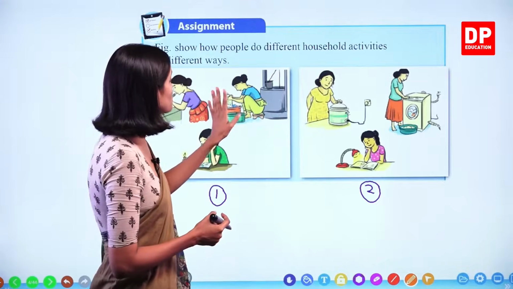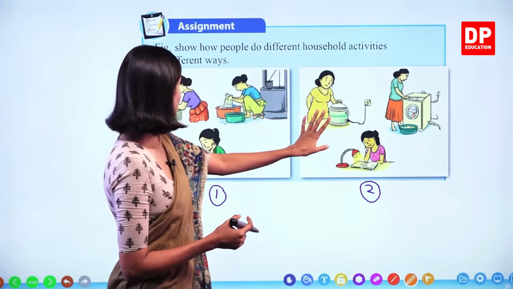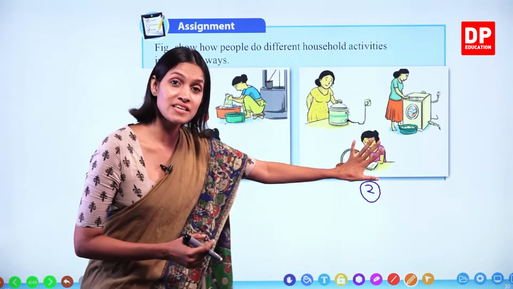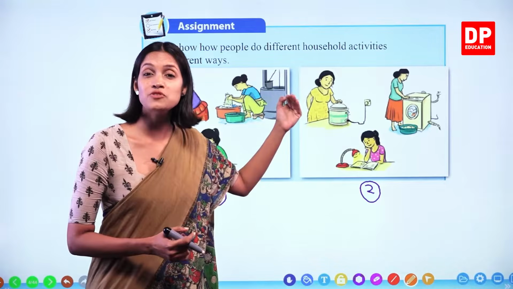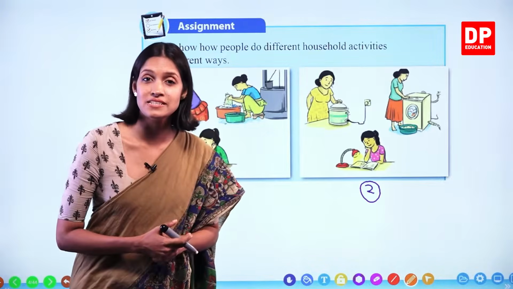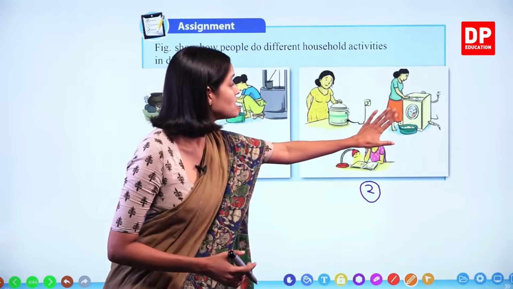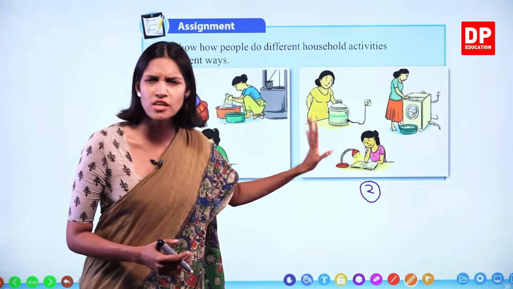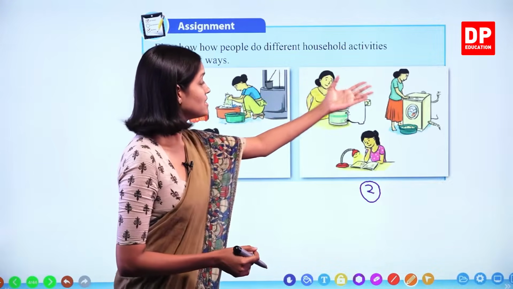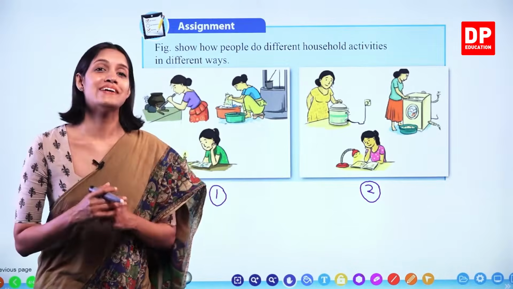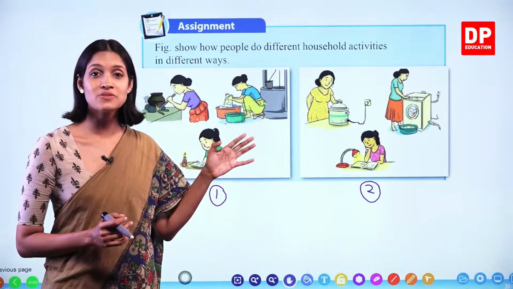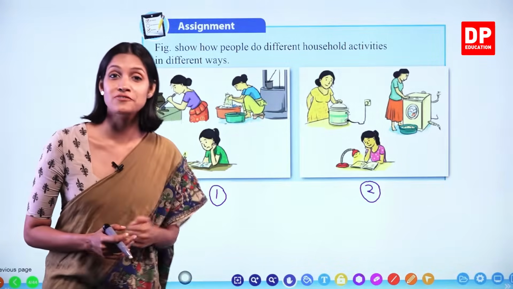Okay, children? So when you compare these two pictures, you can clearly understand that in this picture all these activities are done faster, and at the same time it's very easy to do them. This is possible because of electricity, children. Can we run any of these appliances without electricity? We cannot, right? Because we have electricity, these activities are possible. Now we are going to watch a video related to these two pictures. You will realize what the easy methods of doing day-to-day activities are.